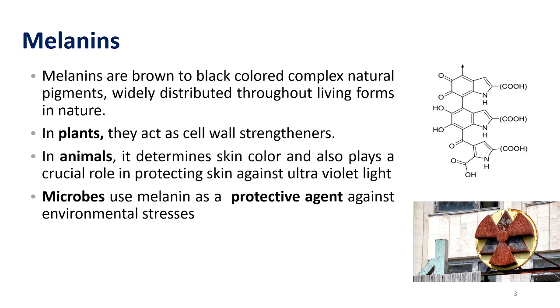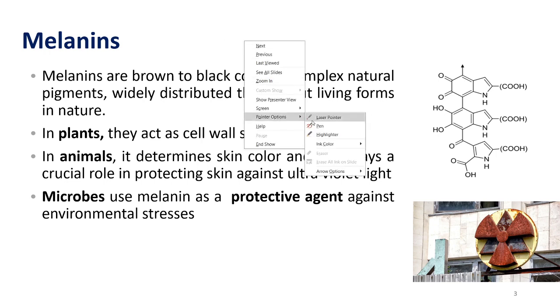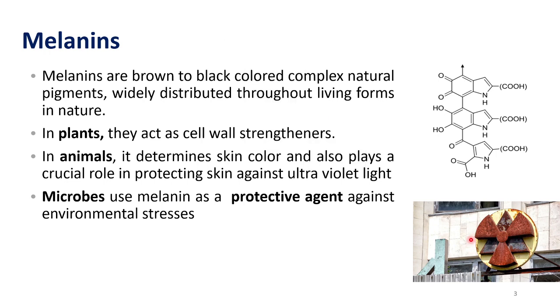We can see in this picture bacteria grown inside of a building. This building is at Chernobyl, where the nuclear reactor leakage occurred. In the area where the nuclear reactor leakage occurred, we can also see the growth of fungus, which is producing a very good amount of melanin.